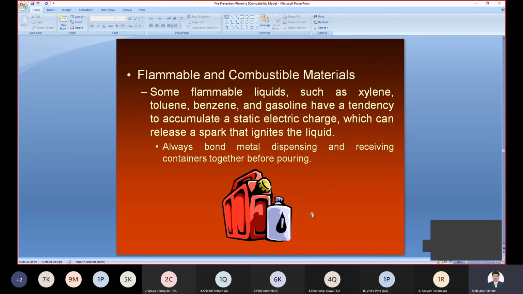Some of these flammable and combustible liquids, such as xylene, toluene, benzene, and gasoline, have a tendency to accumulate static charges at that particular site. Where static electric charges are present, there may be a release of a spark, and it can ignite your liquid. So we should keep flammable liquids away from static electric charges and away from insulated wire, as it may spark, and that sparking may cause a fire.